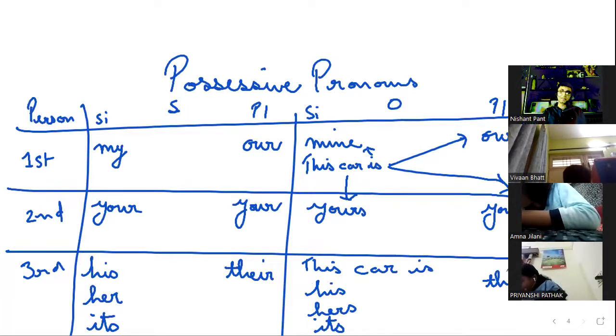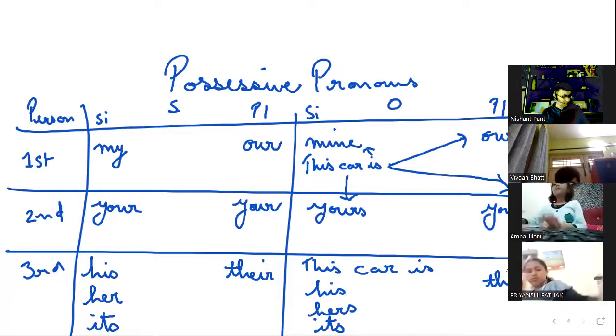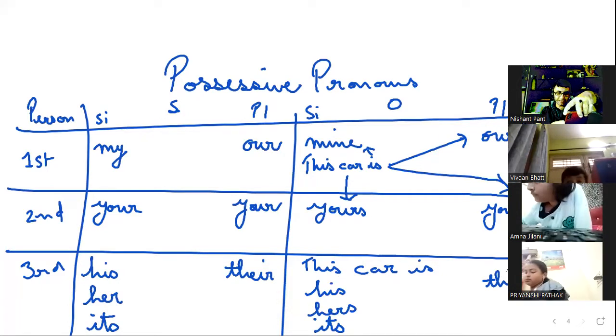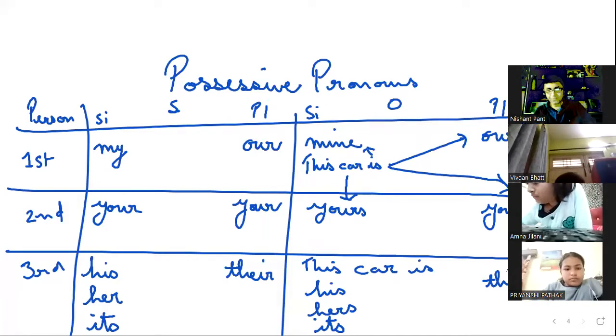Children, remember this. This is very, very important, that with possessive pronouns, we do not use an apostrophe in any case except for one, which I'll talk about in a while. I'll keep on sending these notes to you in your class groups later on. I'm sending them to class 6 right now.